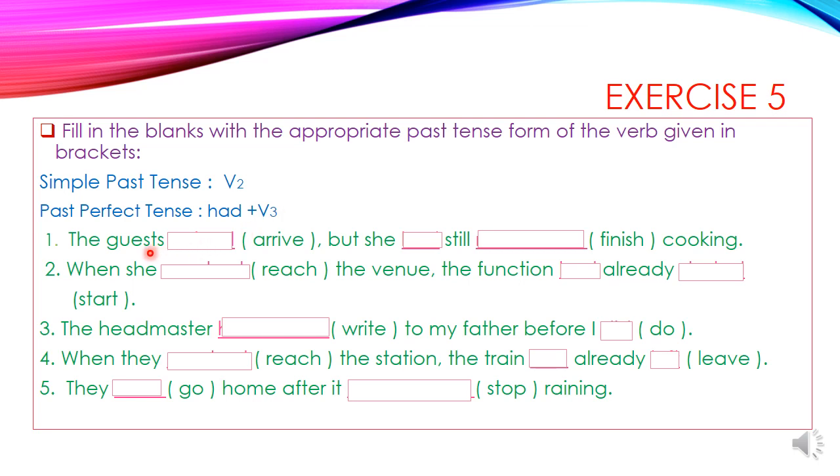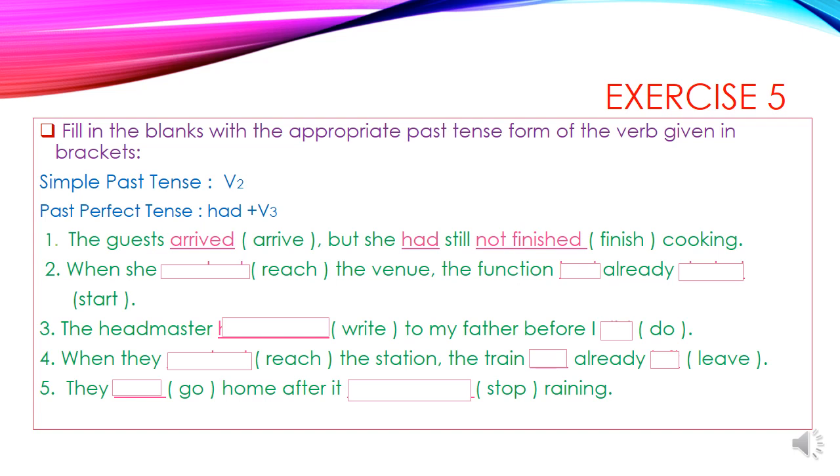Now let us see the sentences one by one. First one, the guest dash arrived but she still dash finished cooking. Here cooking is the first action, so we use the past perfect tense here. And arrival of the guest is the second action, so we use simple past tense here. The guest arrived but she had still not finished cooking.